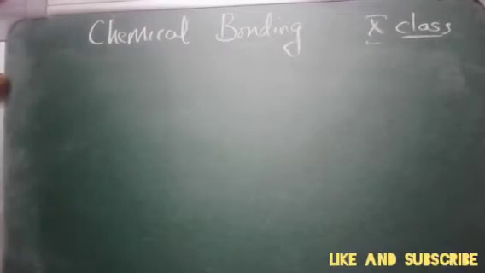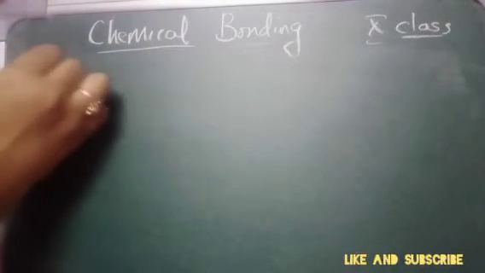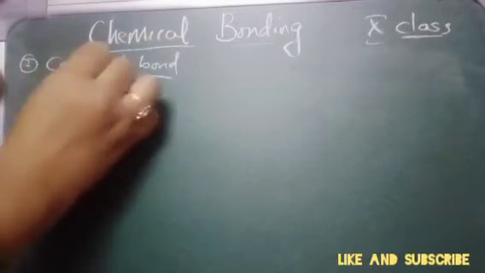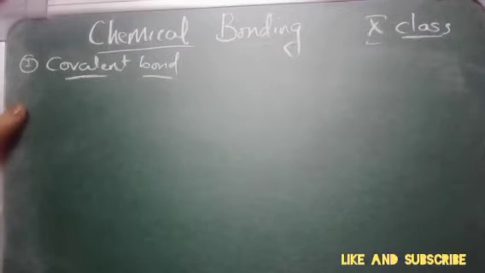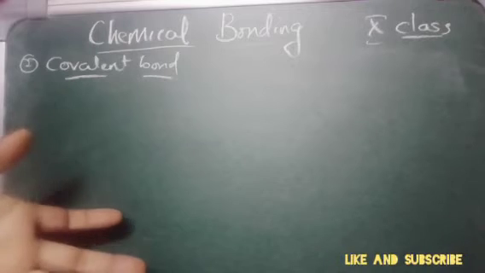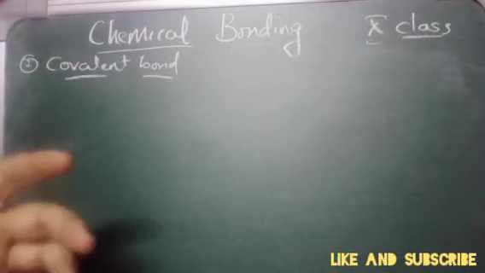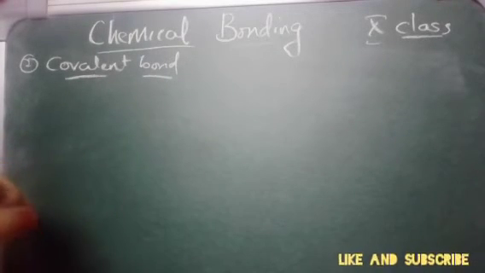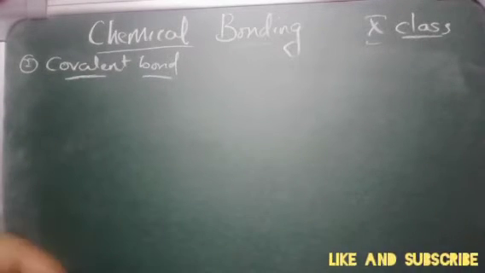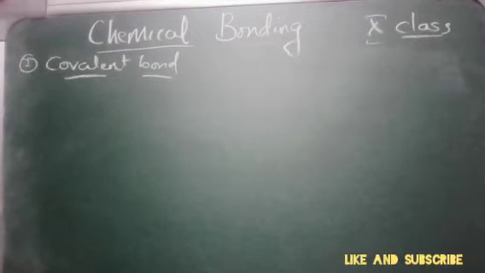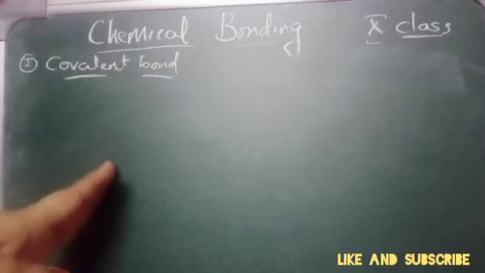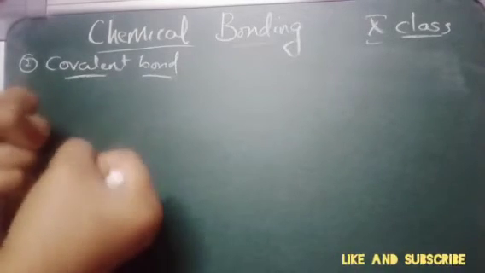So the next bond, the second one, is the covalent bond. Covalent bond formation. So what is a covalent bond? A covalent bond is a chemical bond formed between two atoms by mutual sharing of a pair of electrons so that both of them can attain octet or duplet in their valence shell. So here, mutual understanding is taking place. The electrons shared between the two atoms belong to both atoms.